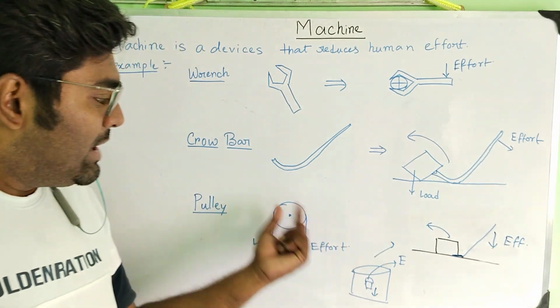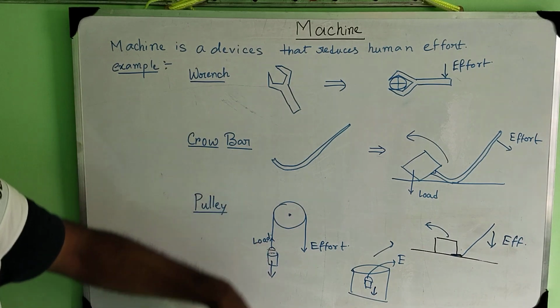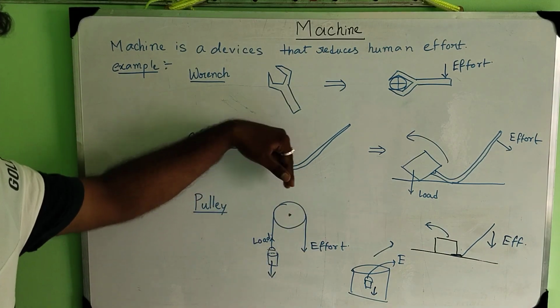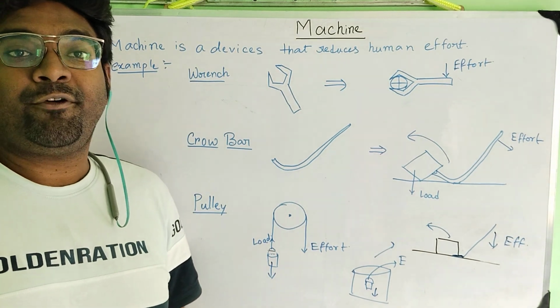In this case, with the pulley, the effort is downward and the load is also downward. The pulley is changing the direction of the effort, and it makes it convenient for us to do the work.